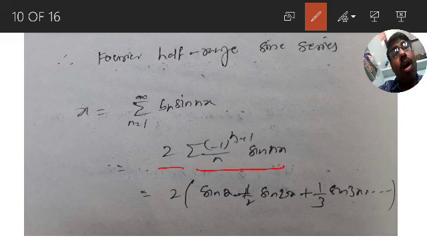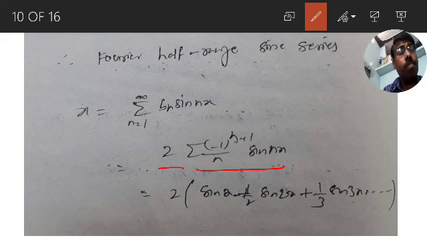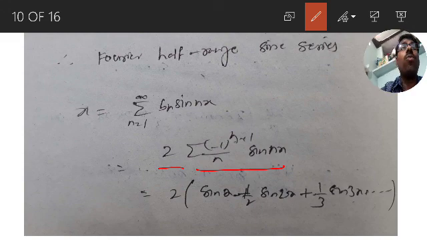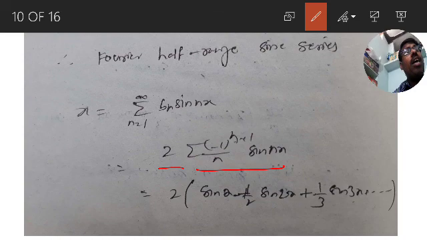So for odd it is plus, for even it is minus. So Fourier series for x is a Fourier sine series. In other words, the Fourier half range sine series for f of x equal to x in the interval 0 to pi is x equal to 2 into sin x minus 1 by 2 into sin 2x plus 1 by 3 into sin 3x minus 1 by 4 into sin 4x and so on. So this is the Fourier sine series for f of x equal to x.